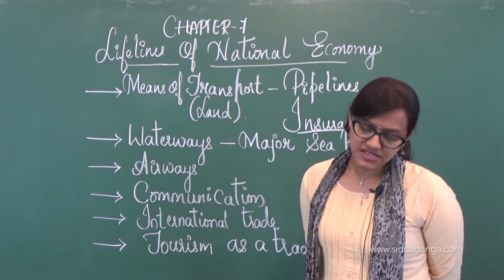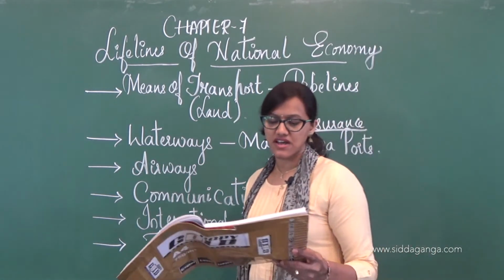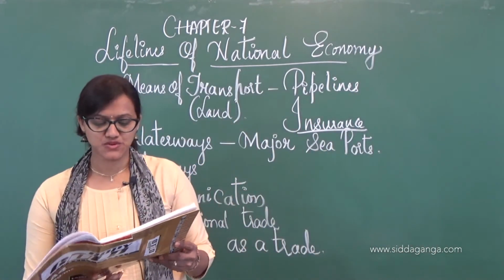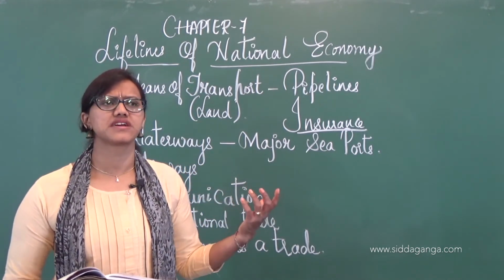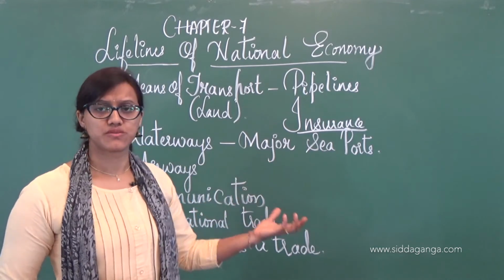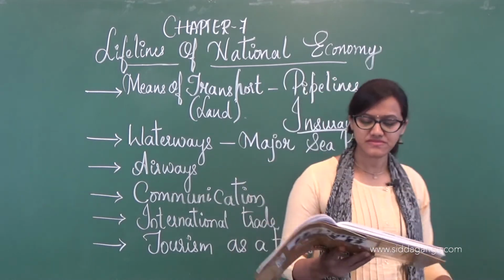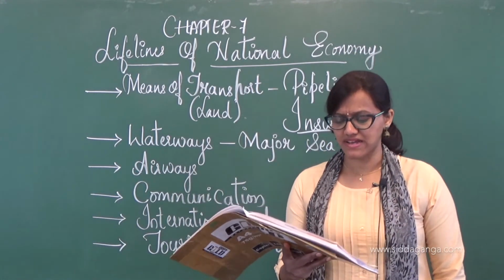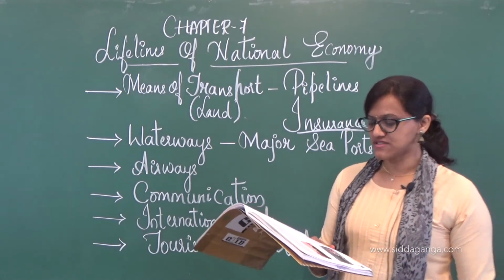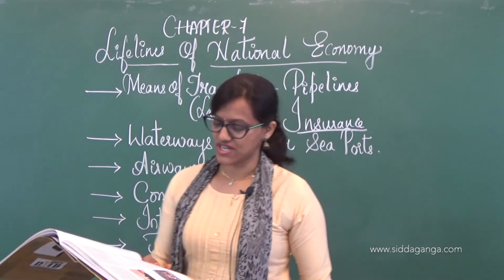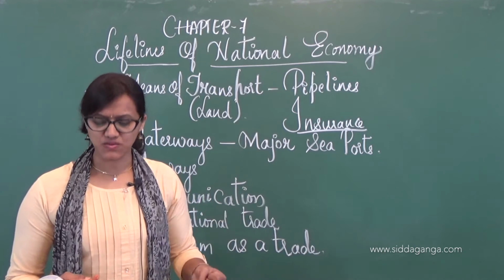Cards and envelopes are considered first class mail and are airlifted between stations, covering both land and air. How will those things be transported? Sometimes they carry them through buses, sometimes through airways. Again, it depends. The second class mail includes book packets, registered newspapers and periodicals. They are carried by surface mail, covering land and water transport. So these are the means that they have given.